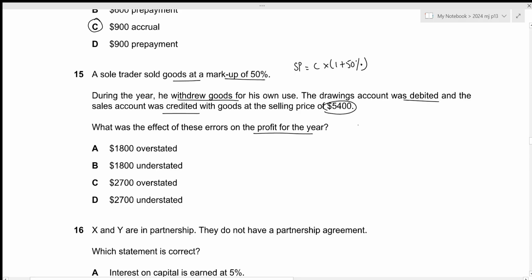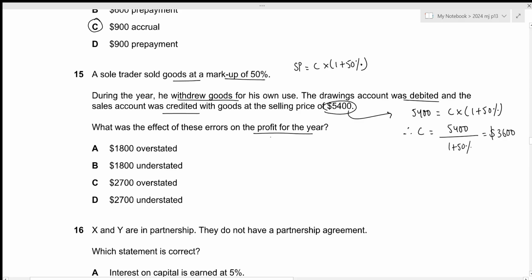Okay, the first thing to notice is whenever we have goods withdrawn for his own use, we always need to subtract its cost within our cost of sales, not the selling price. So let's calculate the corresponding cost for this value. 5,400 will be equal to cost times 1 plus 50%. That means the cost will be 5,400 divided by 1 plus 50%. This results in the value of 3,600.